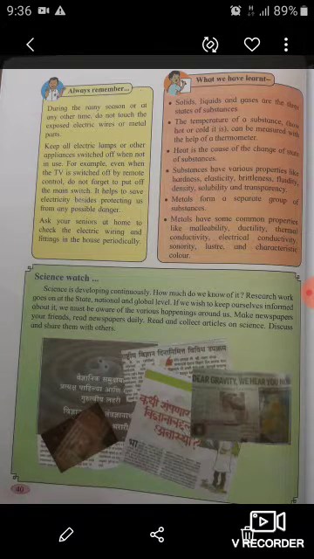And what we have learned is also given there. Solids, liquids and gases are the three states of substances, and the temperature of a substance can be measured with the help of a thermometer, which we have learned. Then heat is a cause of a change of state of a substance, we have also learned. Substances have various properties like hardness, elasticity, brittleness, fluidity, density, as well as solubility and transparency.